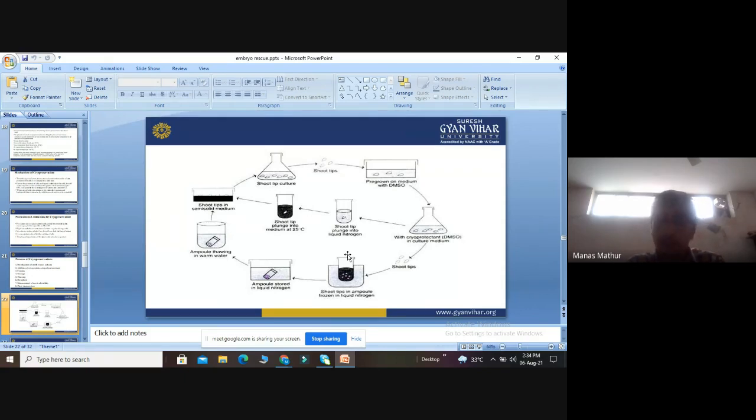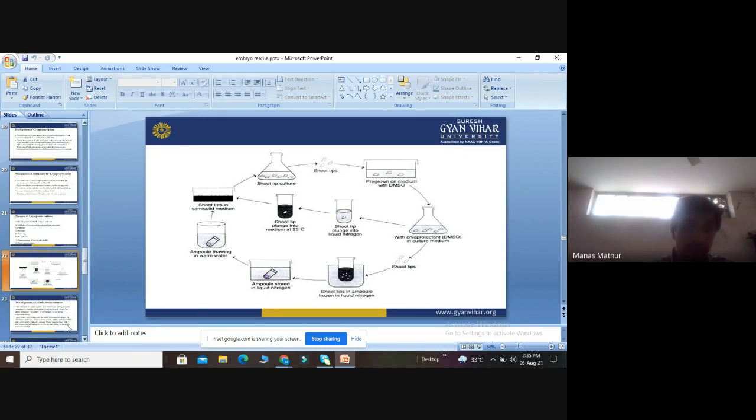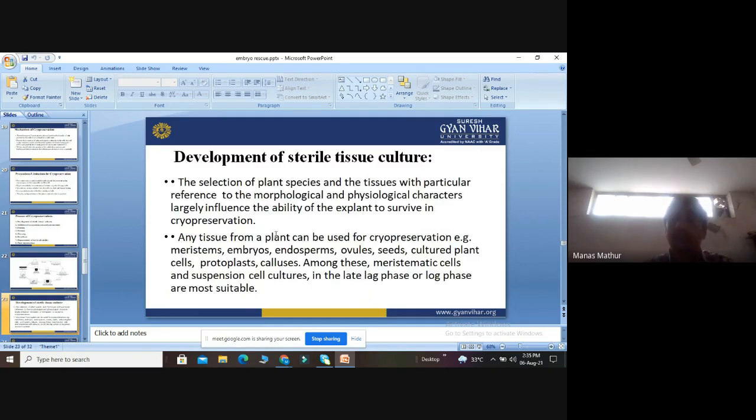So as a cryoprotectant here, we are adding DMSO, that is dimethyl sulfoxide. This picture clearly tells about the process of cryopreservation. Okay, then we will discuss each process in detail.